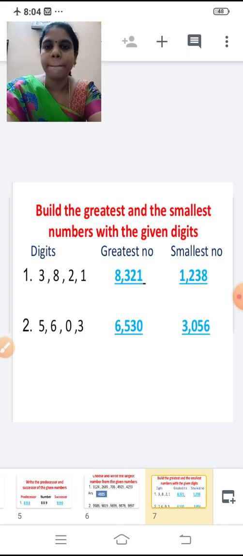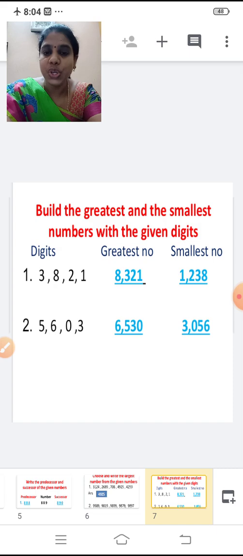So digits, first one, 3, 8, 2, 1. Now tell me the greatest number that can be formed using these digits. How will you form the greatest number? You have to arrange the digits in the descending order from the biggest to the smallest digit. So which is the biggest digit? Yes, 8. Very good. Then 3, 2, 1. 8,321 is the greatest number.